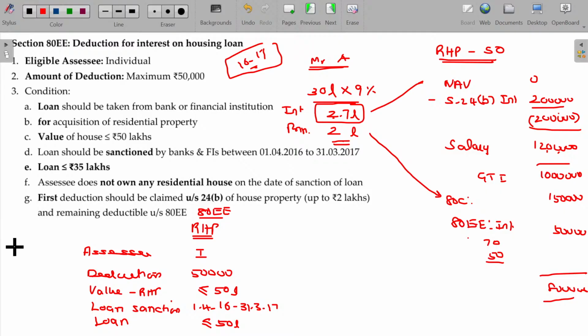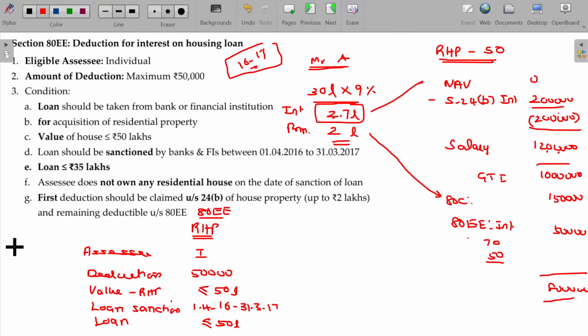The person who borrows the money for house property can claim the deductions under 3 sections. First, he has to claim under section 24, that too self-occupied. In case of let out, what happens? All the interest can be deductible. You can show the loss, and it can be adjusted in any income. But in case of salary, only 2 lakhs can be adjusted, that too shift out of the default tax regime. Yes, you can adjust this in some other income or carry forward for the future. But in case of self-occupied, only 2 lakhs limit is there. So balance, no issue.